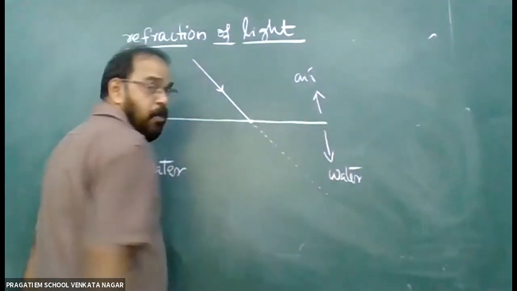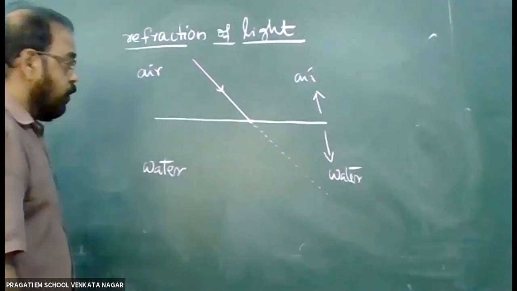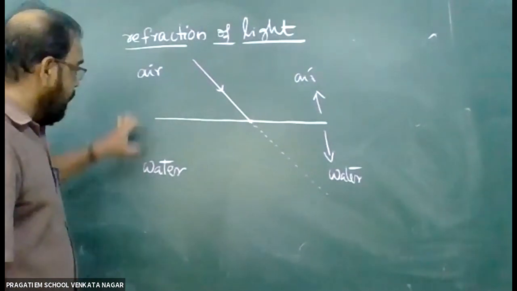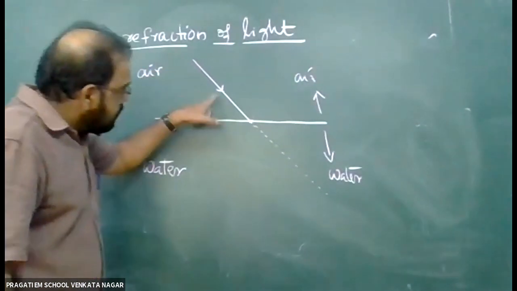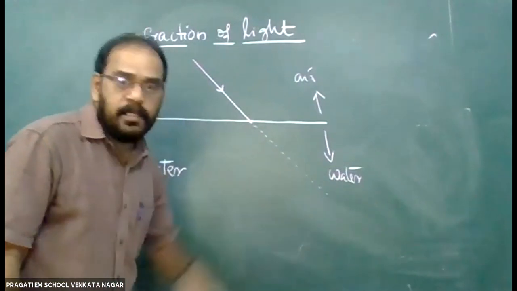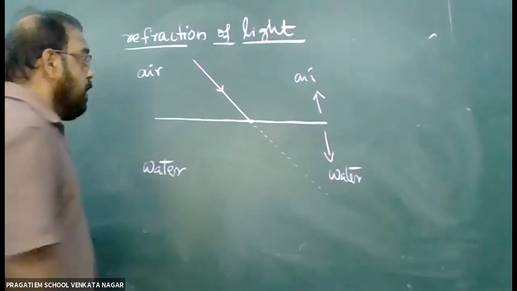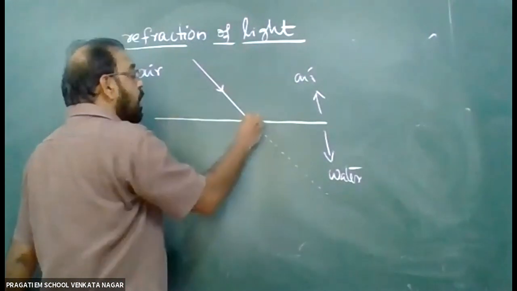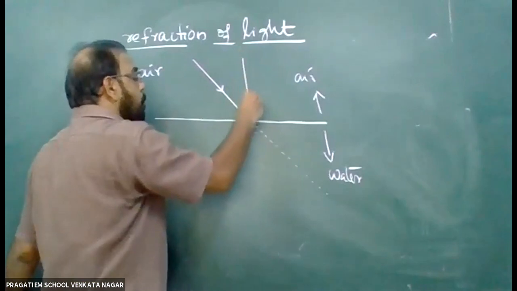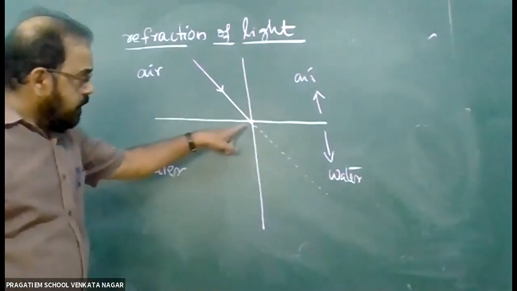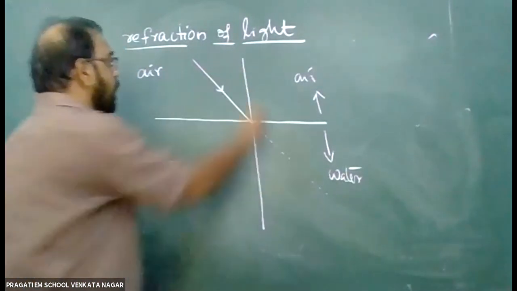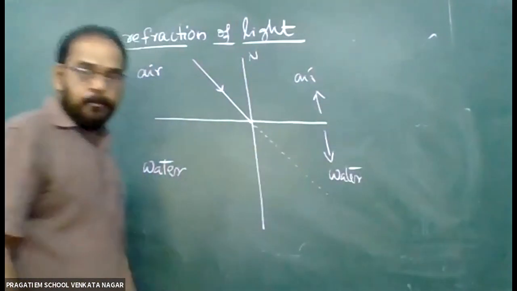This is the point of separation of the two media, air and water. Light rays travel in a straight line, as we studied, if there is no change. But actually, let us draw here also a normal at this point of incidence. This is the line drawn, the normal.